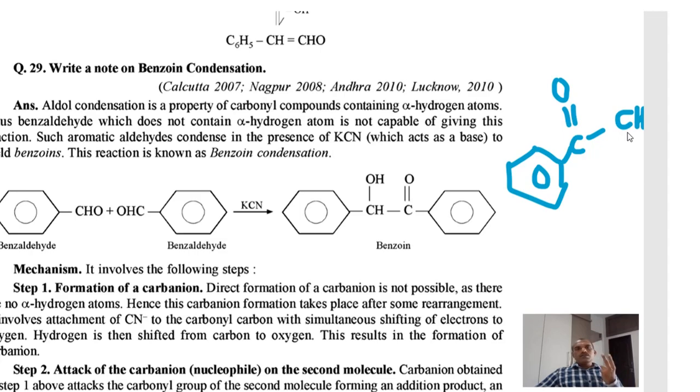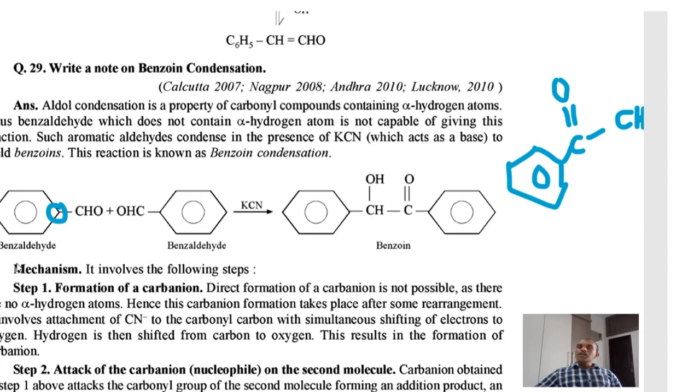Condensation reactions involve two molecules. Among the two molecules, one must have alpha hydrogens, whereas in the benzoin condensation, there is no need of alpha hydrogen. You can see this carbon doesn't have any hydrogen, meaning molecules with no alpha hydrogens take part in the benzoin condensation reaction.